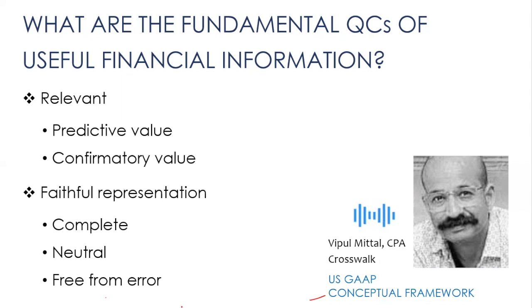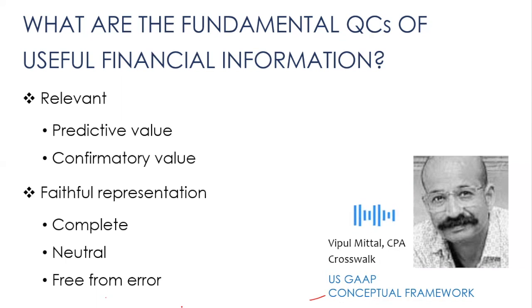For example, if you're presenting financial information for a group of assets, then it is complete when you include the description of all the assets. You also present costs, you present the accumulated depreciation, you present the carrying amount, you present the fair value if needed. So you include all the necessary information to ensure that representation is complete.